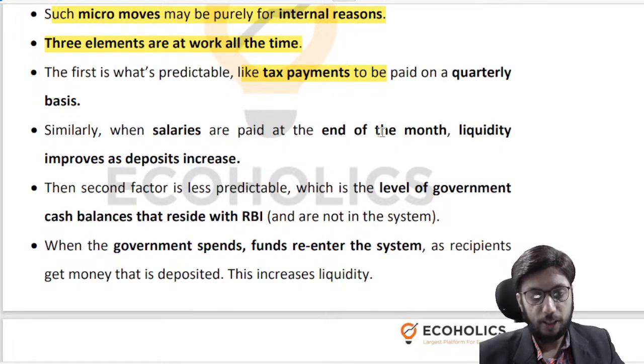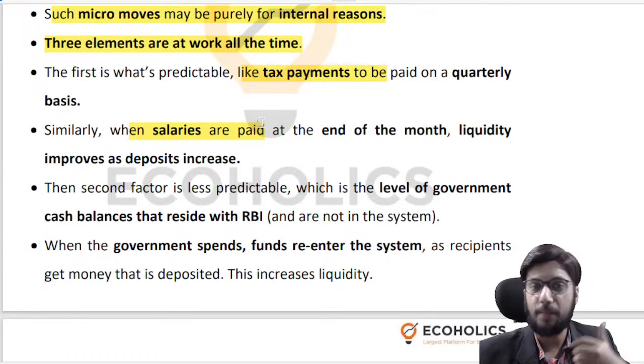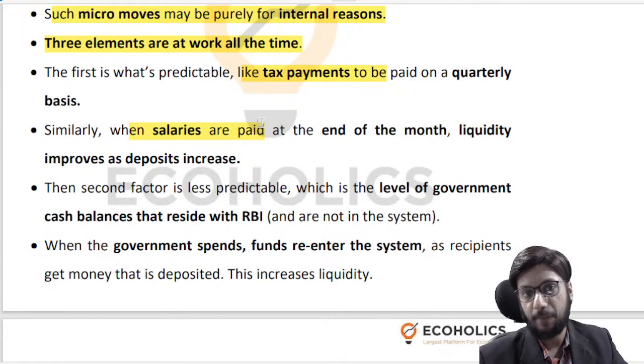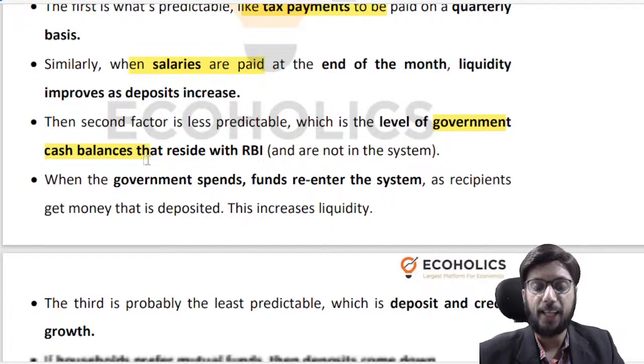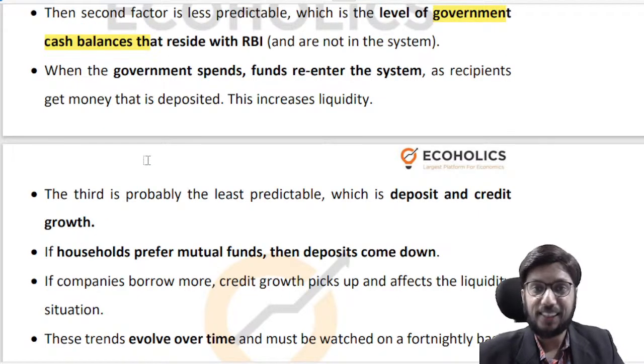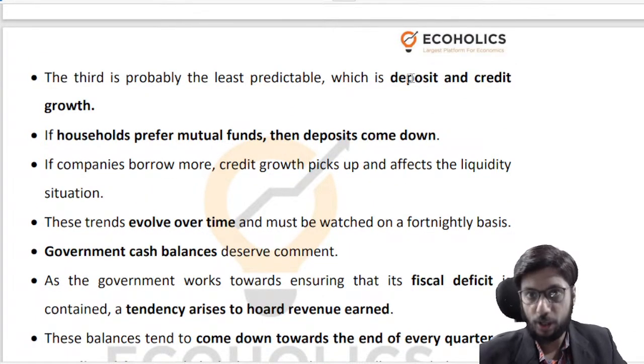Secondly, when salaries get paid, a lot of money enters the bank accounts of people like you and me, and then we spend that money. So a money multiplier kind of phenomenon is observed in this time period when salaries get credited into our accounts. And the third aspect that affects liquidity in the system is the government cash balance. Like I said, the government collects money and then spends it. When it spends it, money re-enters the banking system. But when it collects it and sits upon it, that money is not available.